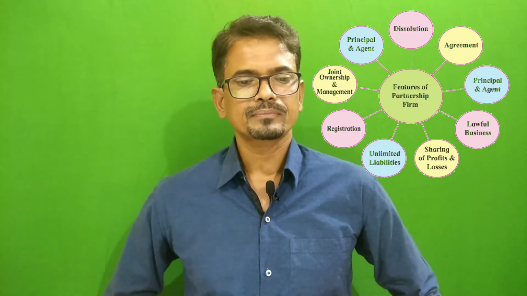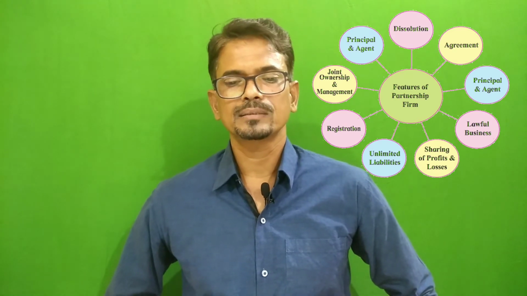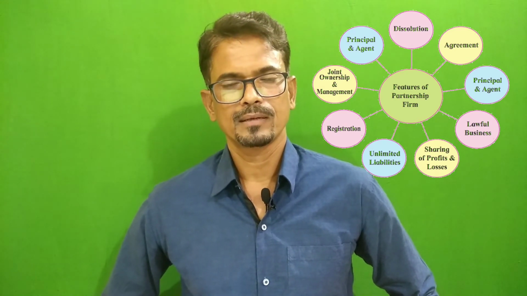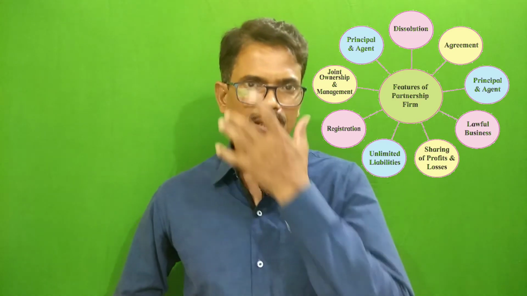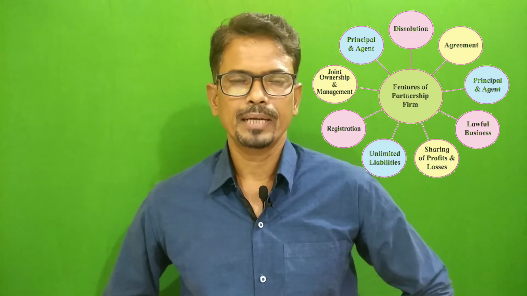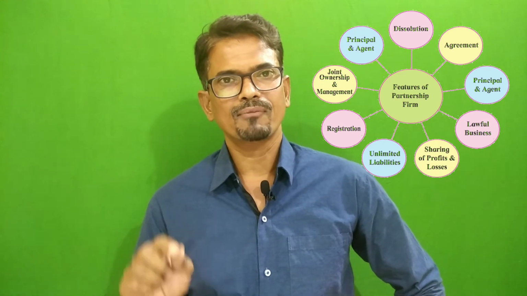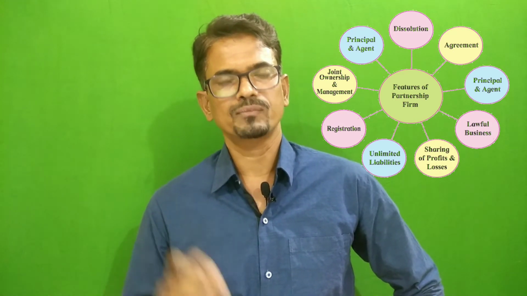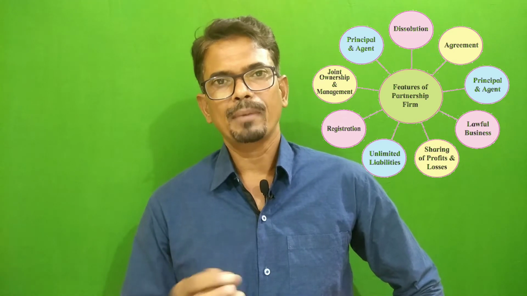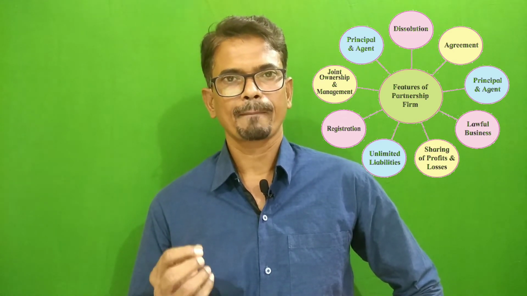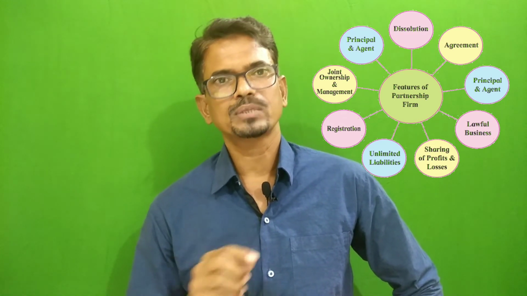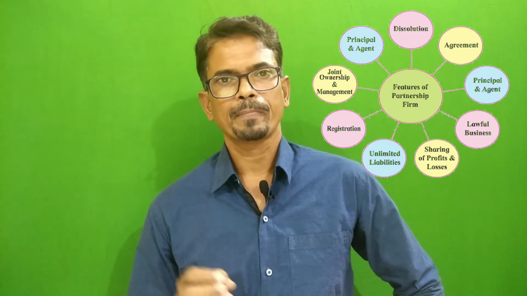Point number 7, joint ownership and management. Point number 7 is what? Joint ownership and management. In that case, each partner is severally liable for each action of the business. Among themselves, they are the agents. As far as outsiders are concerned, they are the principal.